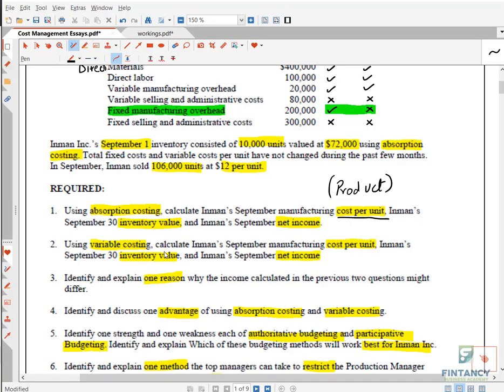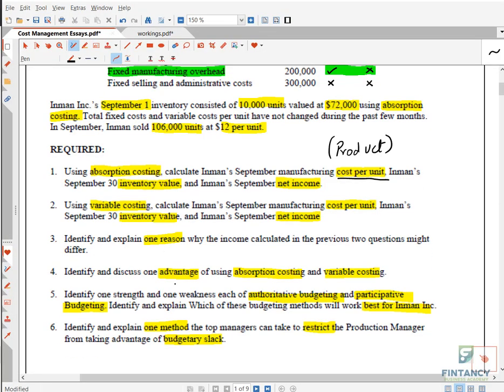So we have done till the third one. Then the advantage of absorption costing, very simple. It is useful for external reporting. It considers all the production costs involved when we are calculating the product cost. What is the advantage of variable costing? It is useful for internal reporting. It lets us know how much of the cost is variable and how much of the cost is fixed, because we separate them. It is useful for decision making purposes. So this is the advantage of variable costing.